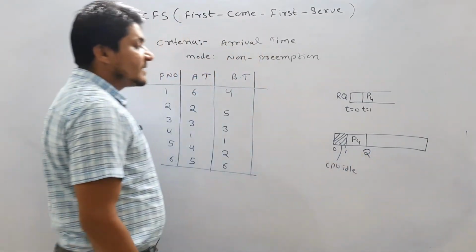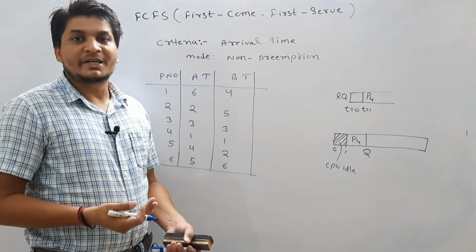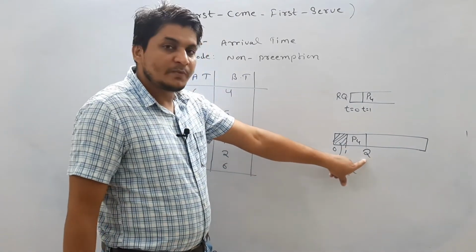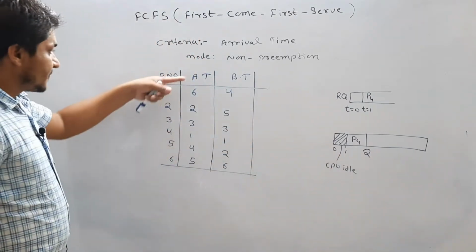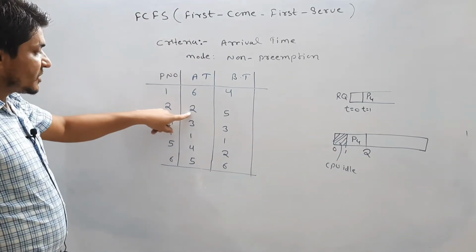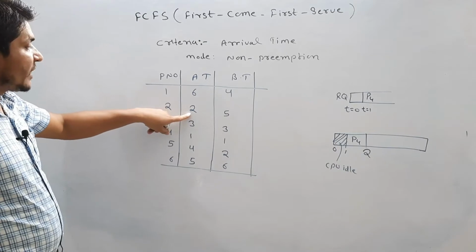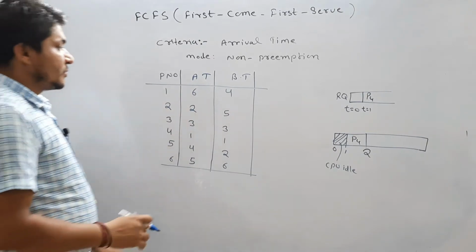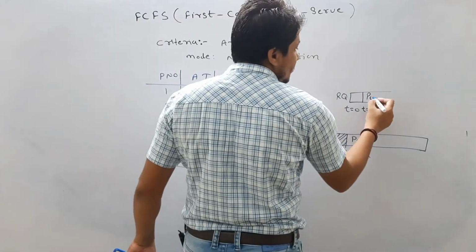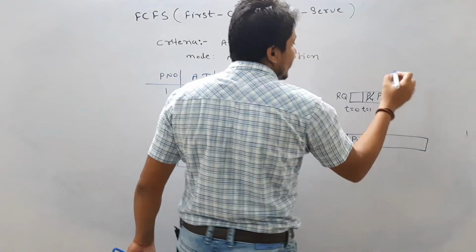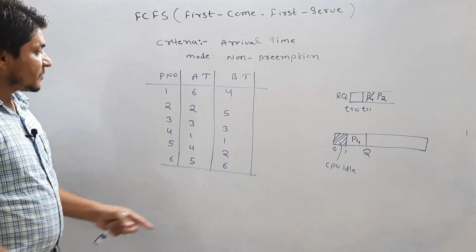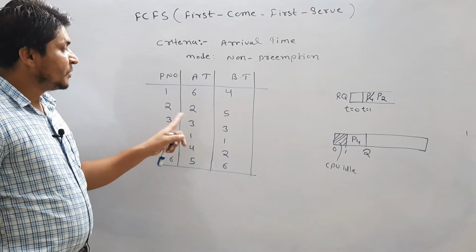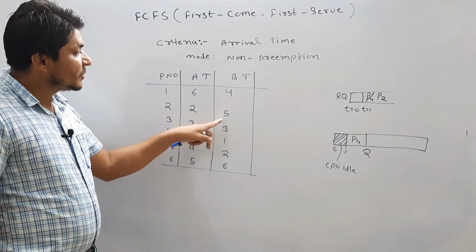Now again we will look at arrival time. Is there any process which arrived into the ready queue by this time? Yes, process P2 arrived at arrival time t equal to 2. Is there any other process at time t equal to 2? There is no other process, only P2. So now P2 wants to execute for 5 seconds.